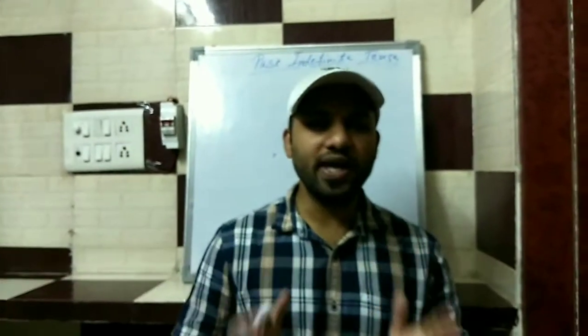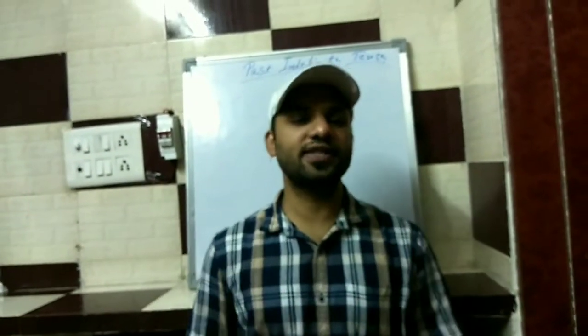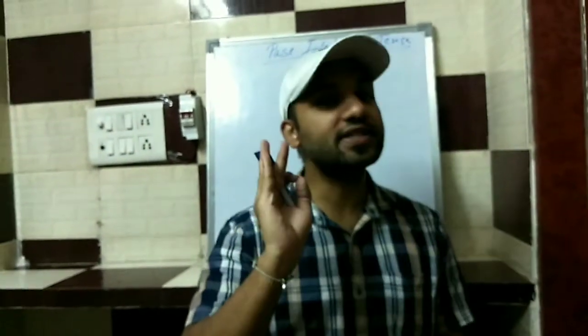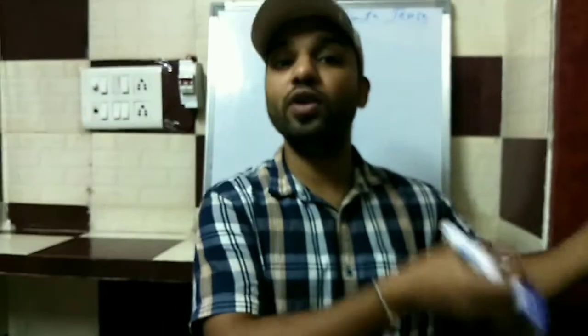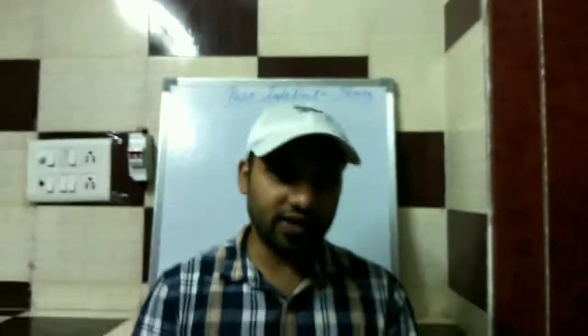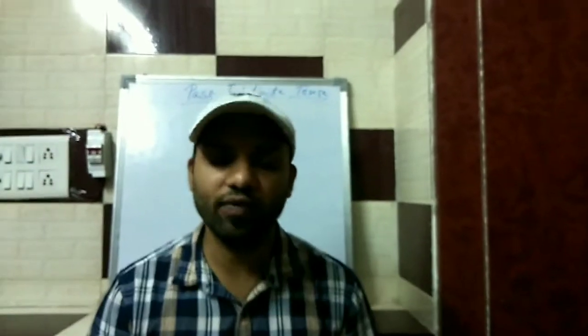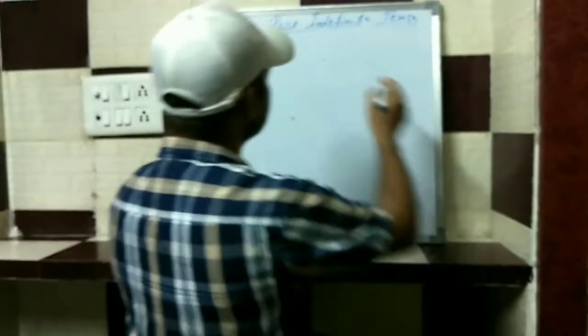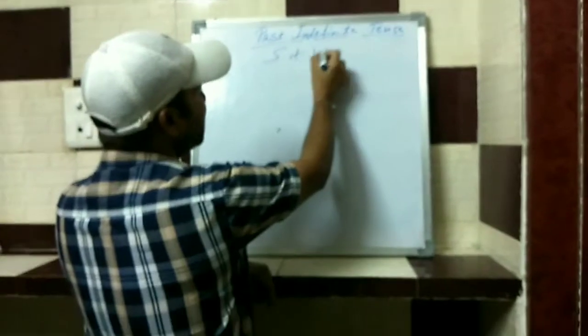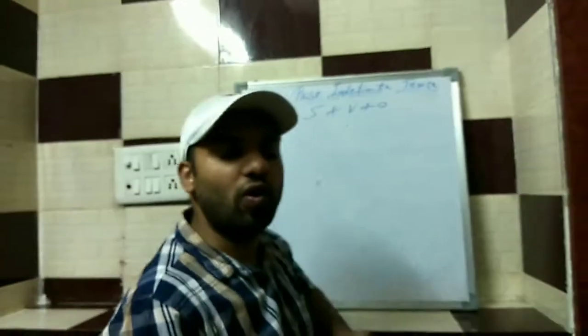So as far as the main thing about past indefinite tense is concerned, we have to keep in mind the second form of verb. As we worked in the present indefinite tense, we mainly worked on the first form and S form, but in this past indefinite tense, we have to focus on the second form of verb. So first of all, we go with the sentence structure. It is subject plus verb plus object, which is used in all the tenses.